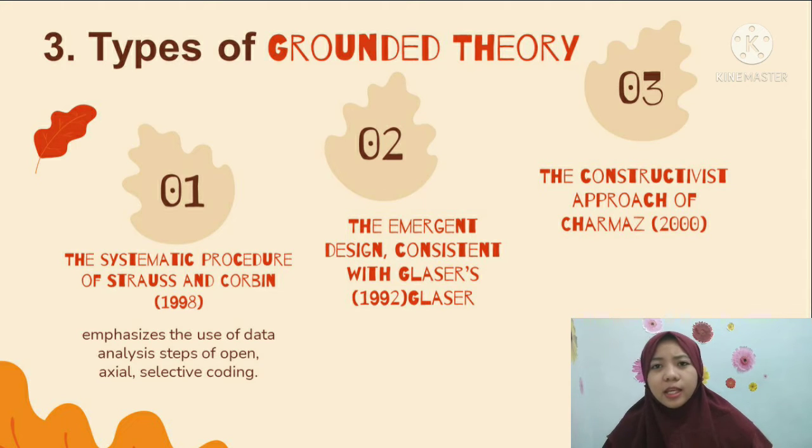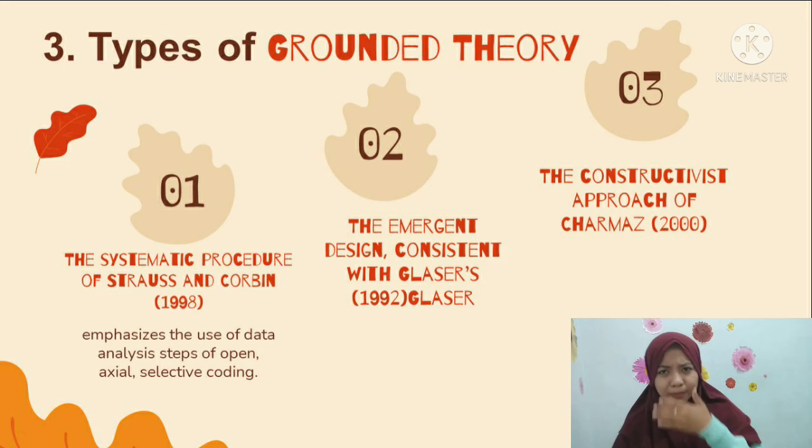The third type is the constructivist approach of Charmaz 2000. Applying active codes, the researchers look at the participants' feelings, values, viewpoints, assertions, and so on, rather than gathering facts and describing.